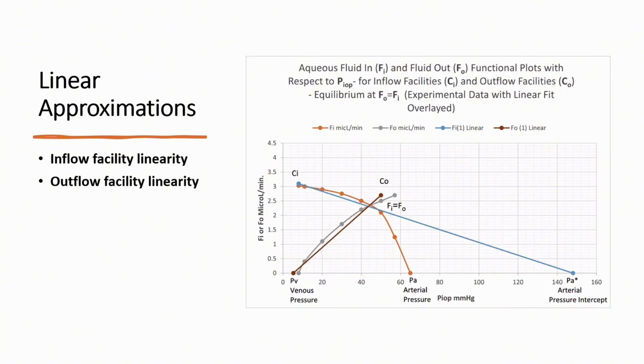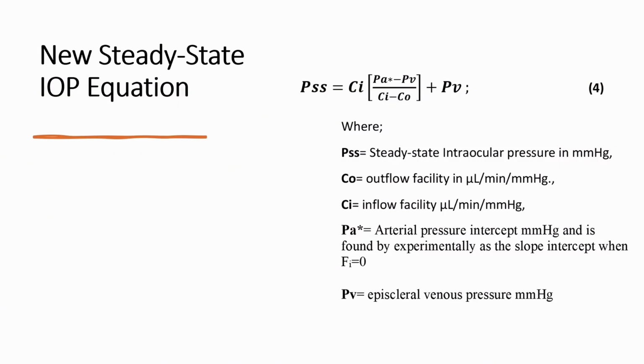The inflow equation is a negative sloped linear fit in the physiologic range below 50 millimeters of mercury with an x-intercept where the sloped inflow would equal 0. With this linear approach of inflow and outflow, the new steady-state IOP equation based upon equilibrium, where fluid in equals fluid out, becomes equation 4 as shown below. This equation includes the respective inflow and outflow facilities as well as venous and arteriolar pressure intercept.